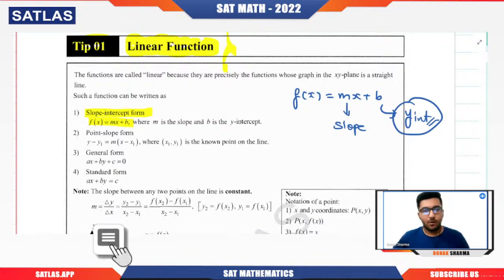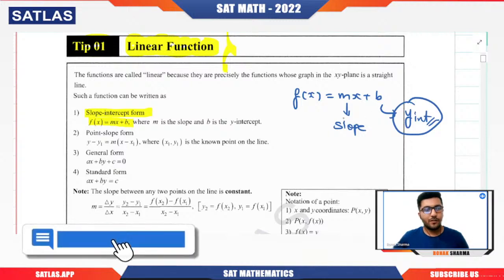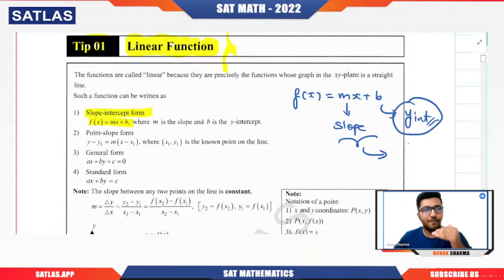Now, if we talk about the slope, first of all we need to understand what we mean by slope. Slope is something that we calculate by taking the change in y and dividing it by the change in x. So slope is nothing but change in y, that is delta y, divided by delta x, the change in x. Now here you need to understand one more thing.